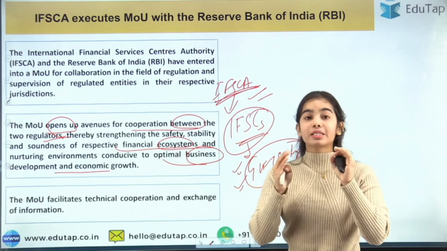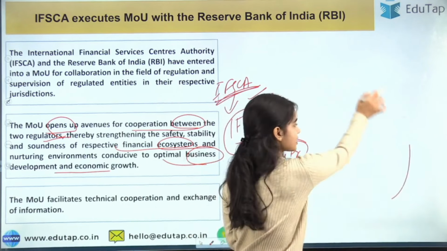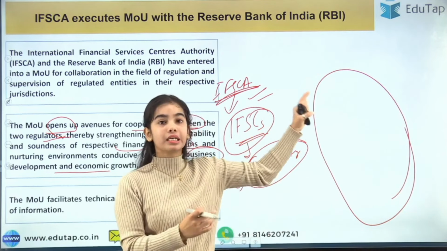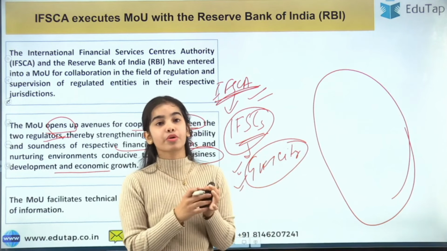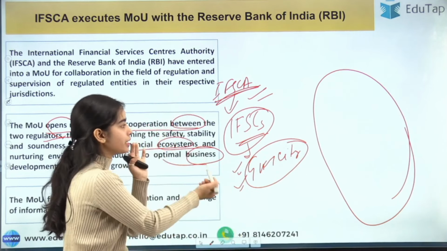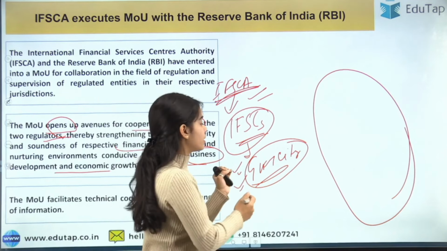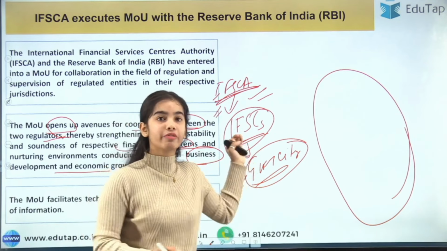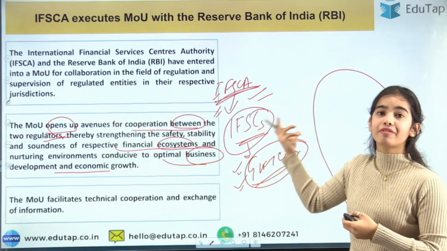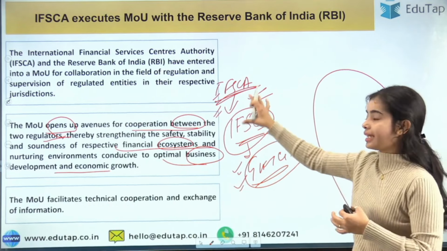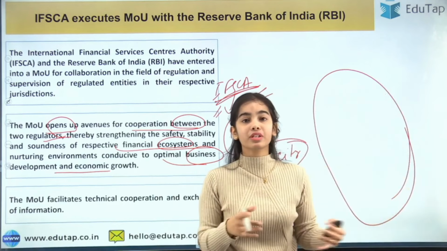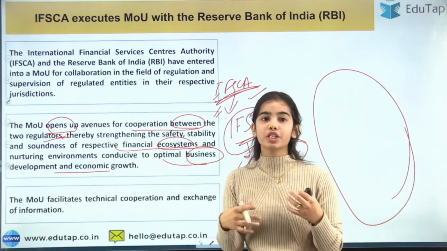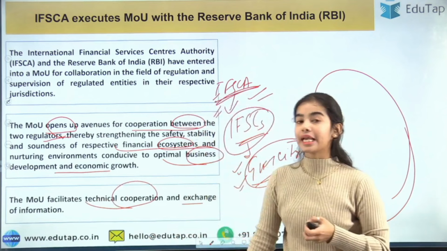So respective financial ecosystem means that the RBI has a financial system, that is, India's complete financial system is under the Reserve Bank of India, the monetary authority of our country. The IFSCA, the GIFT City, that is in Gujarat, comes under the IFSCA because the GIFT City is the international platform now. So they both have different financial ecosystems. In the IFSCA, the rules are different. In India, in the domestic territory, the rules are slightly different. So they are trying to nurture both the environments, and they have collaborated for technical cooperation and the exchange of information.